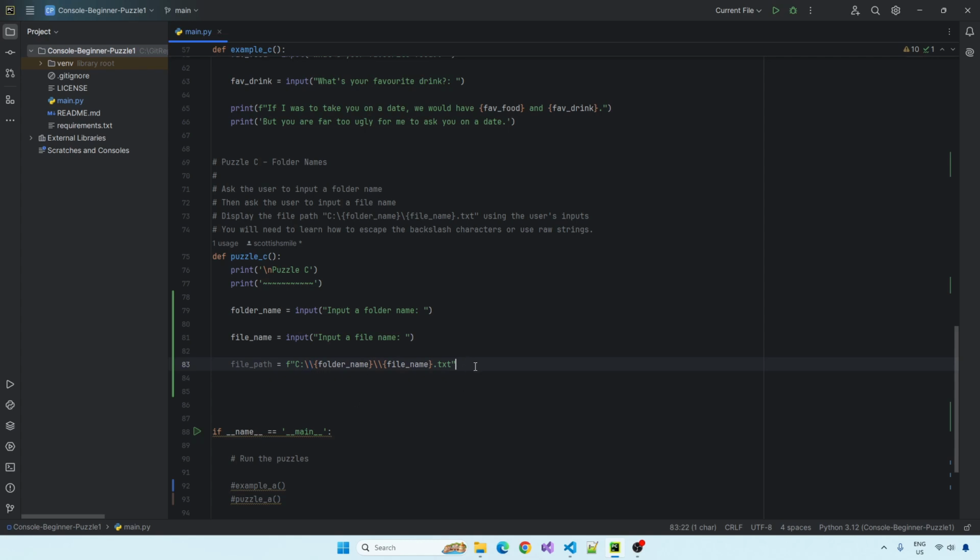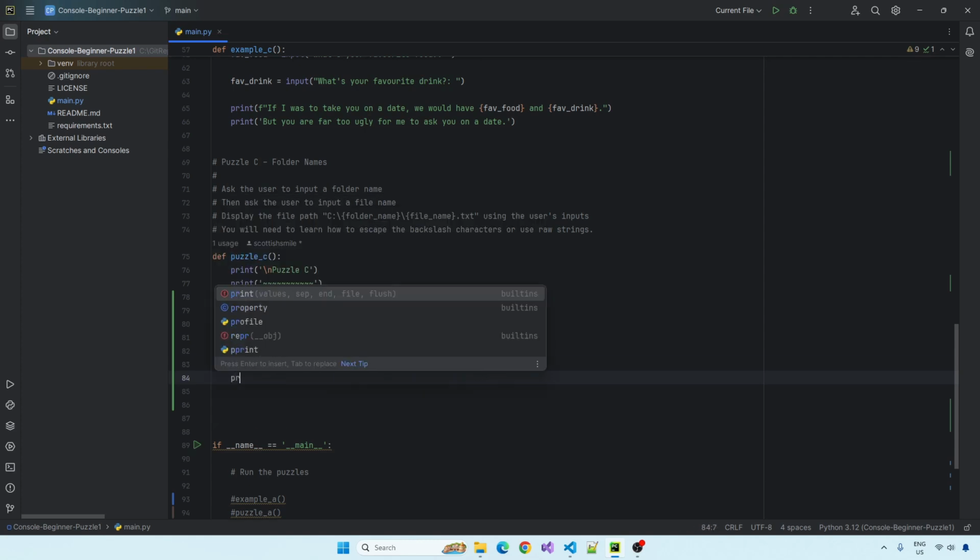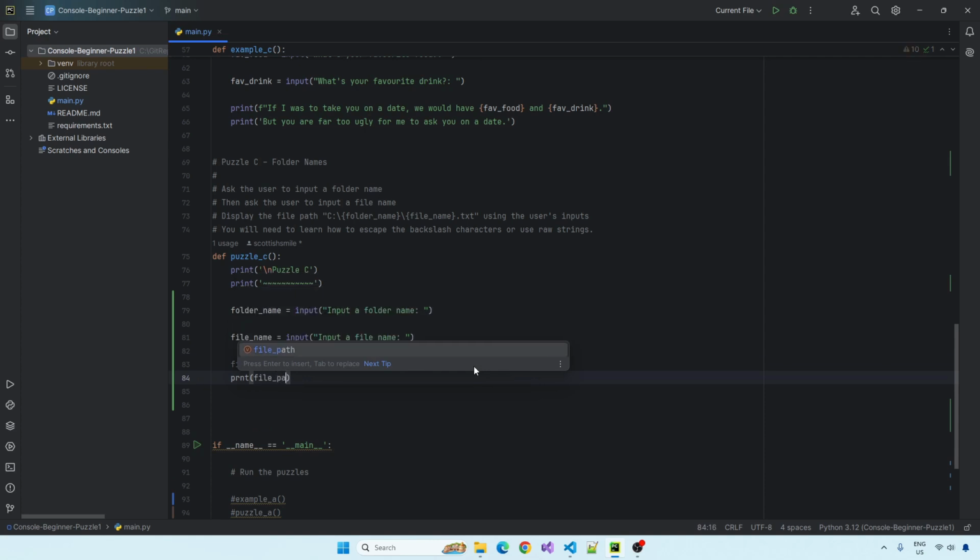Just like when we do a new line, you wouldn't just type N, you'd type backslash N, because we want it to treat that N as a new line command, not as the letter N in a string. So it's like highlighting the fact that this is a command you're getting. So that's why you do backslash. If you've not seen it before, you'll be using it a lot, my friends, in your career. And we can just print this. And that, if I could spell correctly, that would be good.